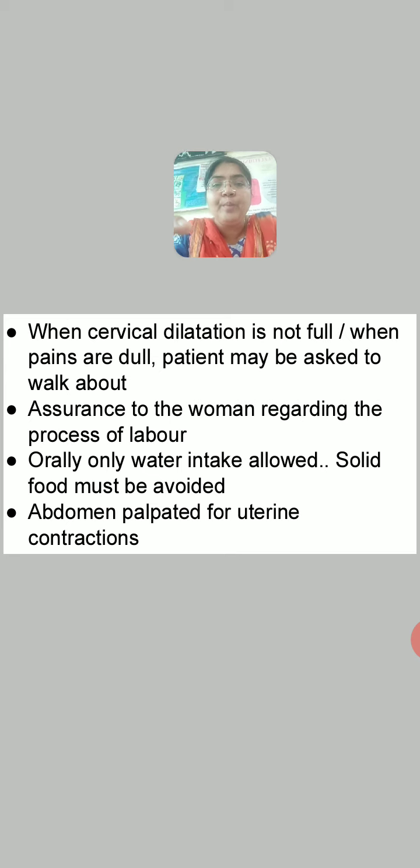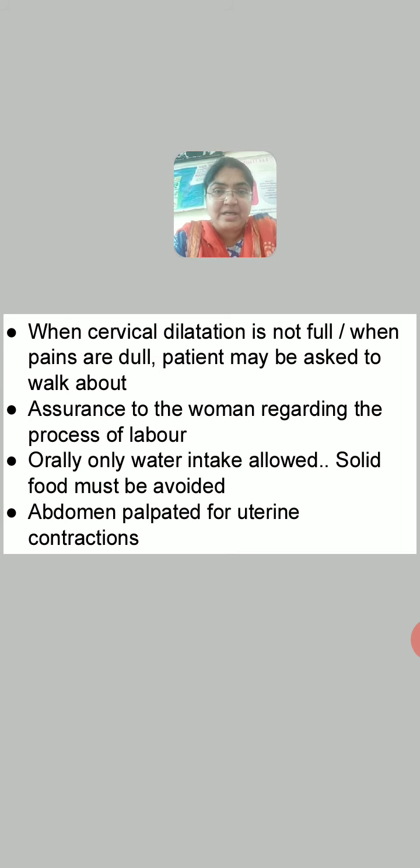Then the abdomen should be palpated for uterine contraction. Whether the contractions are occurring or not, that can be known through abdominal palpation. What you find on uterine contraction? The abdomen gets hard. Whenever contraction comes, the abdomen gets hard. Now you know contractions are not continuous. These contractions are intermittent.